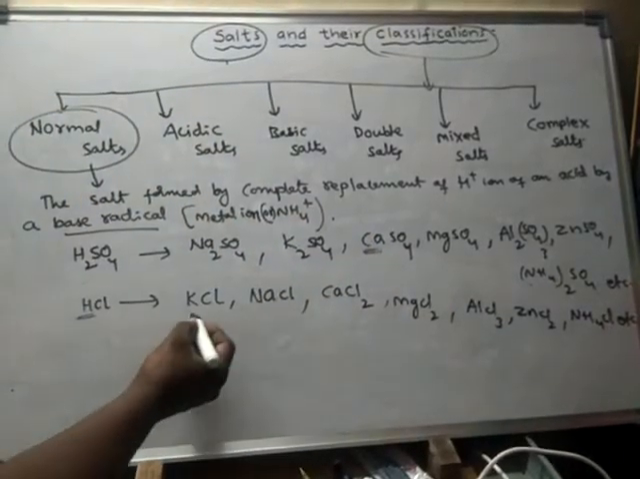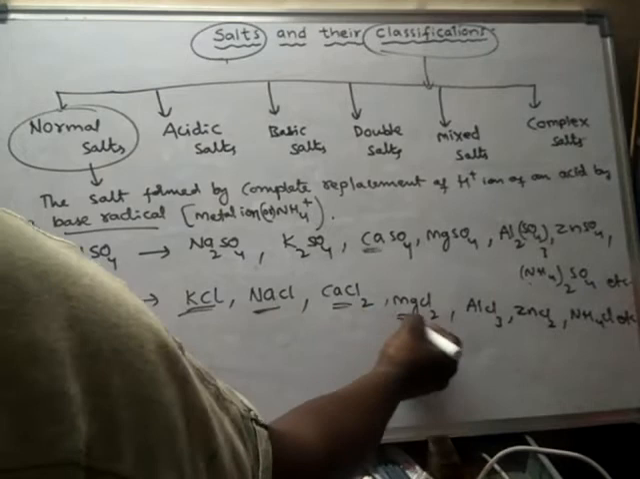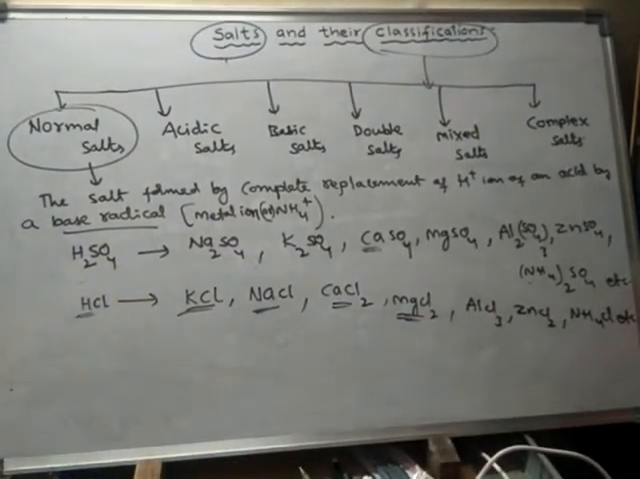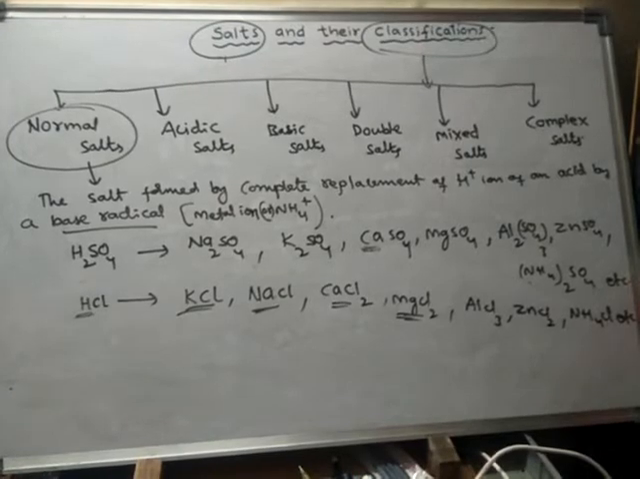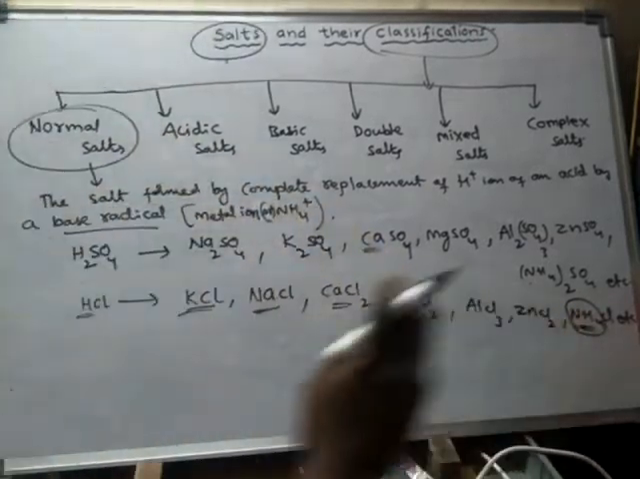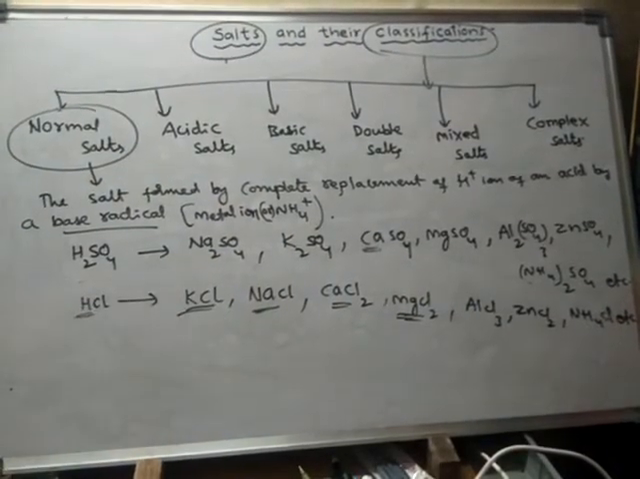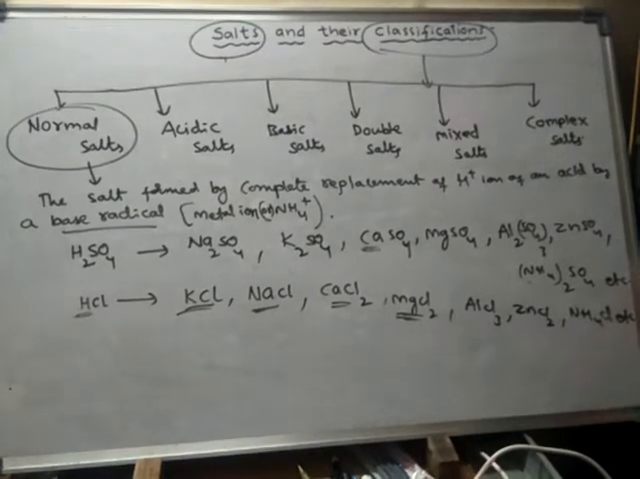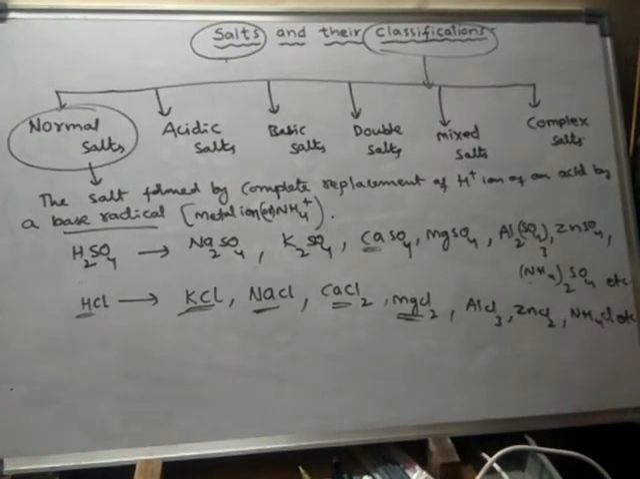Look here, in these there are no hydrogens left over. If there are any hydrogens left over, then they are not treated as normal salts. Look here, this is ammonium. This is not hydrogen from the acid. Remember, this is the ammonium ion itself. It contains hydrogens, but these hydrogens are not from the acid. So this is also a normal salt. Ammonium chloride is a normal salt. All the normal salts are formed from acids by complete replacement of hydrogen ions of the acid.